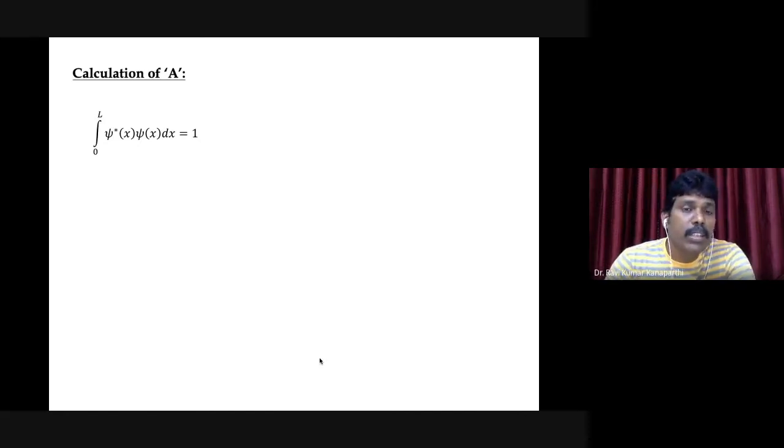Any wave function that describes a system has to fulfill 3 conditions. It must be single valued, it must be continuous, and it must be square integrable. And it is a sine function already, as you can see here.